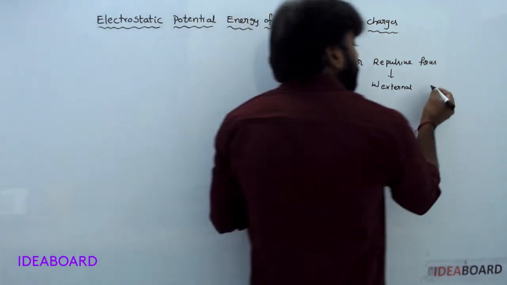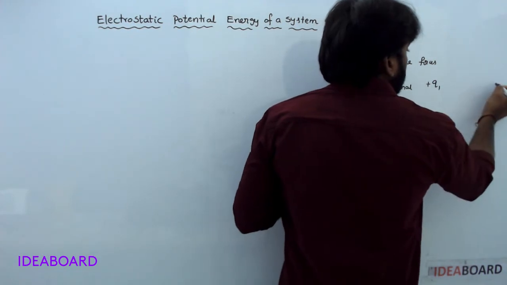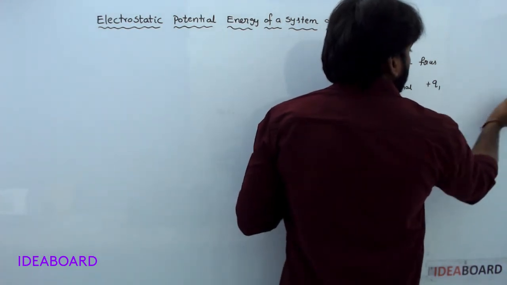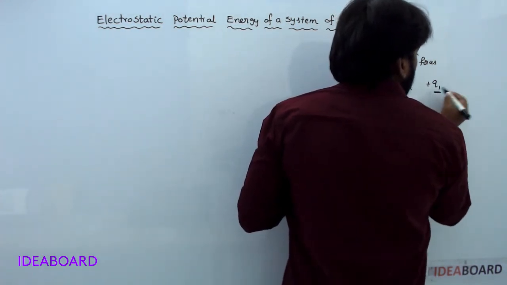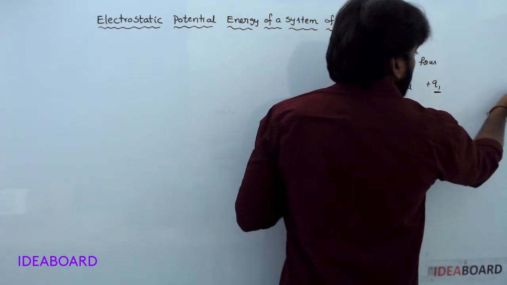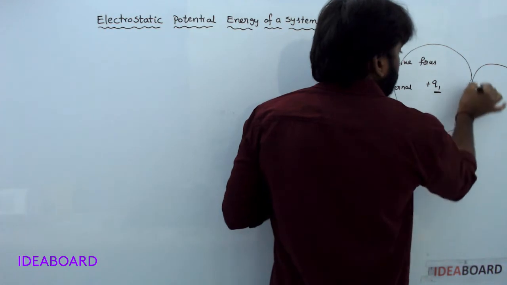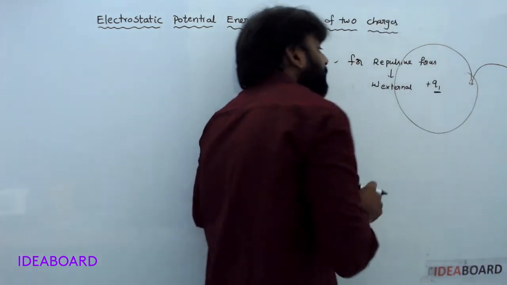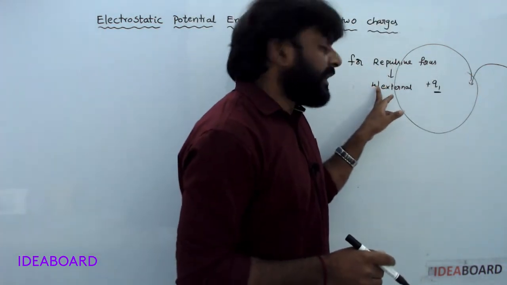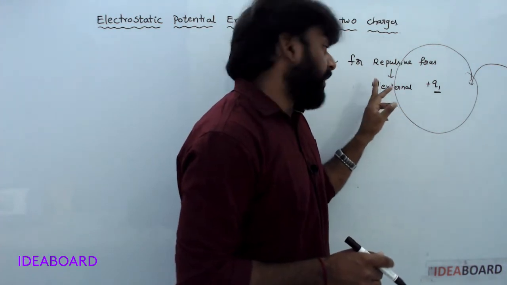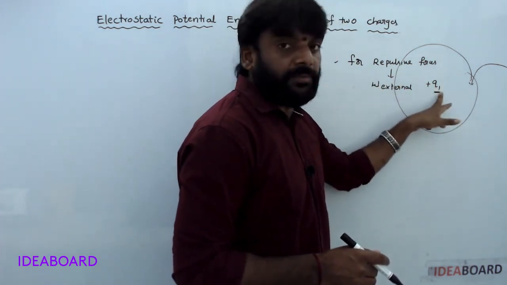For example, here Q1 and also Q2. Q2 is taken from infinity to the region of Q1. For this, some external work is required. Work done by the external agent is positive.